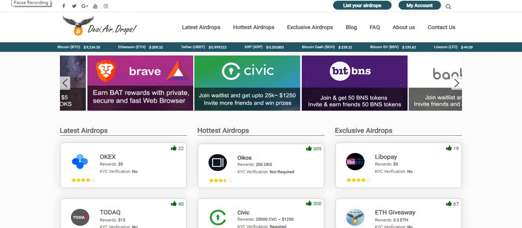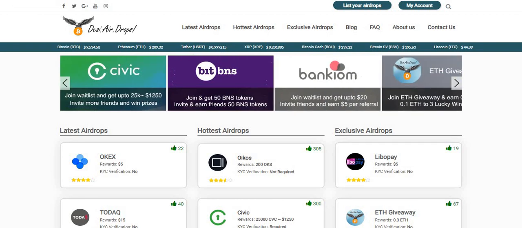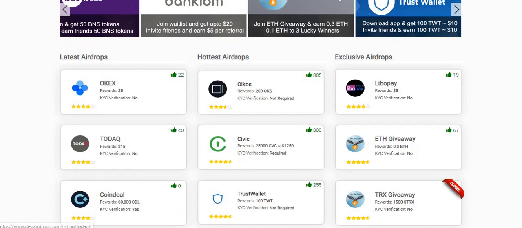Now I'm going to show you how to register for the Todak Airdrop. So let us go to www.daisyairdrops.com and click on Todak Airdrop.